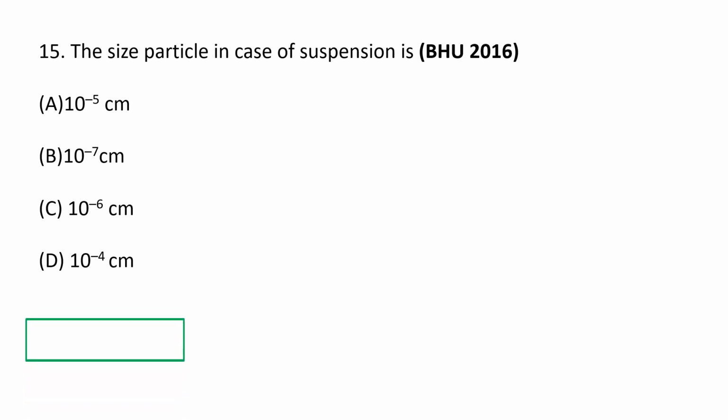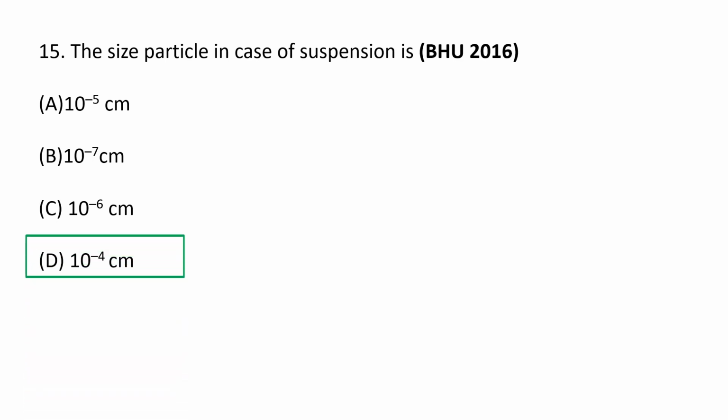Sedimentation analysis in a gravitational field is usually used for dispersed media with relatively massive particles such as suspensions, emulsions, and dust with particle sizes of 10 to the power of minus 2 to 10 to the power of minus 4 centimeters. So the size of particle in the case of suspension is 10 to the power of minus 4 centimeters. D is the correct option.